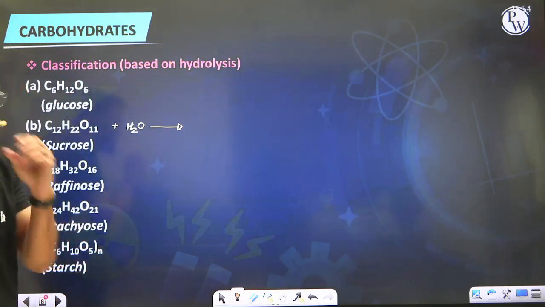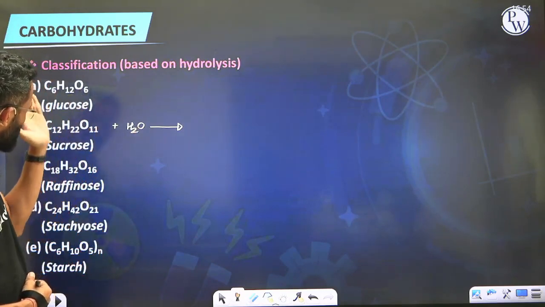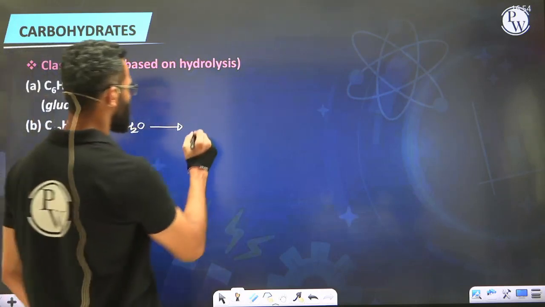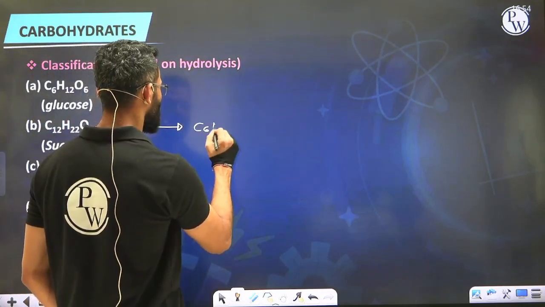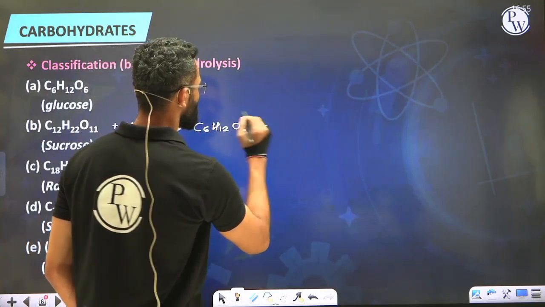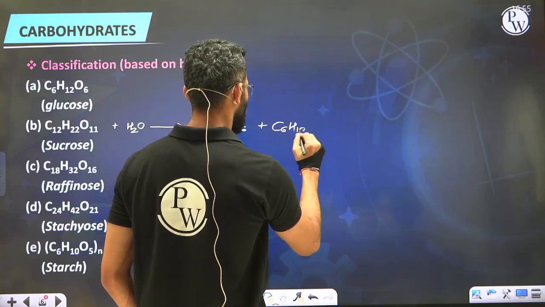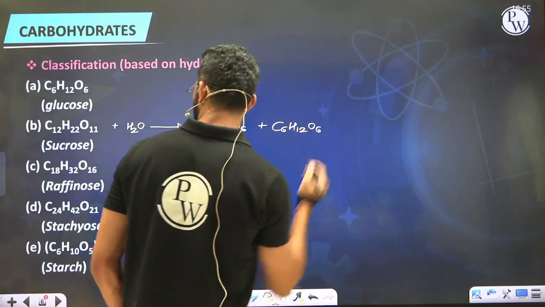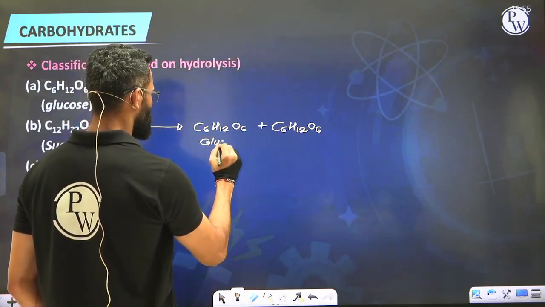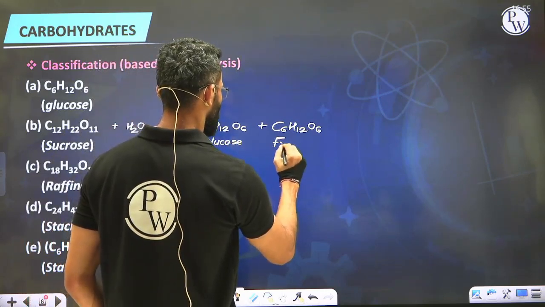Yes, so the formula upon addition of H2O will become C12H24O12, and since you're carrying out hydrolysis, this formula will be broken into 2, each having formula C6H12O6 plus C6H12O6, out of which one is glucose and the other is fructose.